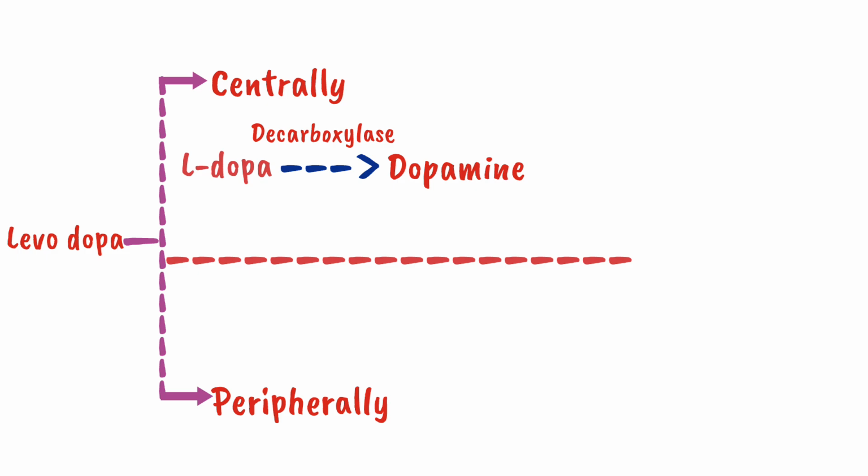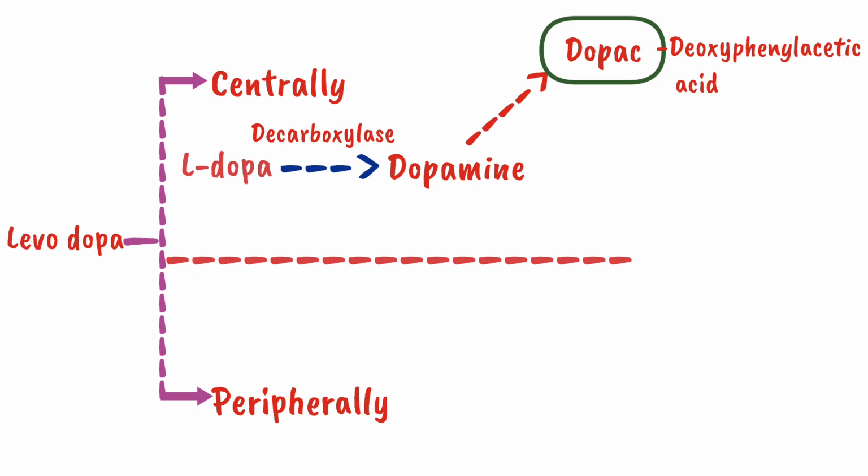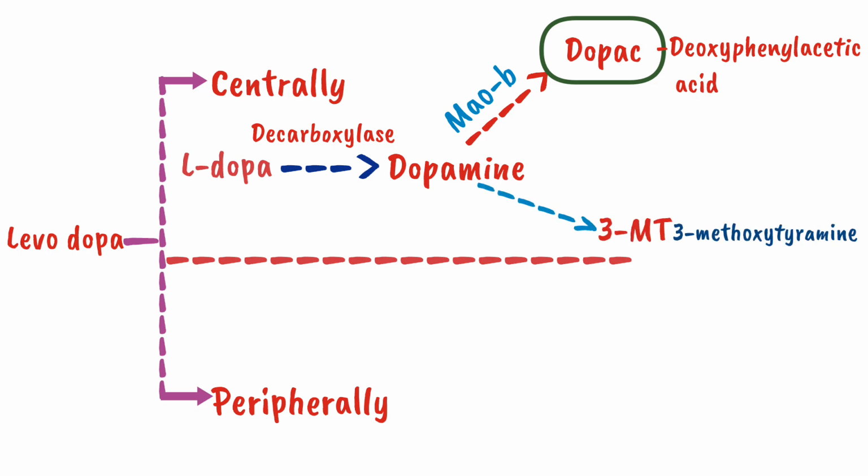The degradation of this dopamine will occur through two pathways. The first one is that dopamine will be converted into DOPAC, dihydroxyphenyl acetic acid, by the enzyme MAOB, while dopamine will also get degraded into another product, 3-MT, 3-methoxytyramine, by the enzyme COMT.